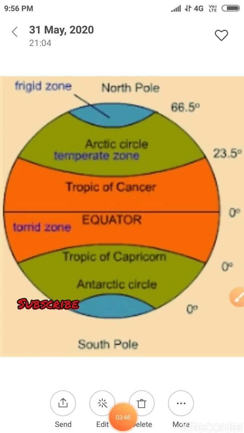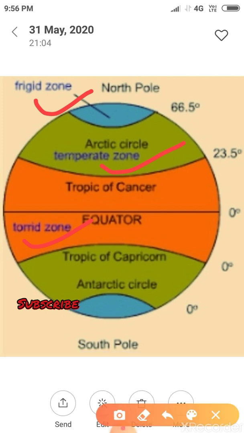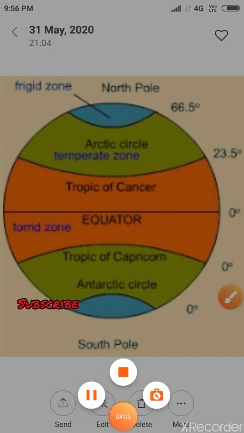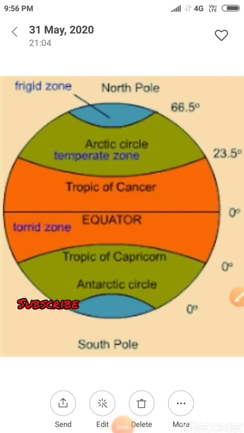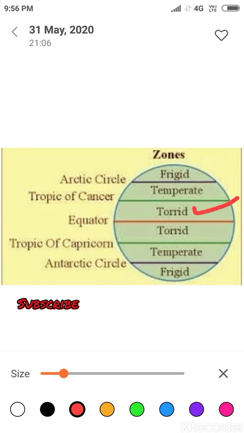Coming to the next one, heat zones of the earth. There are three types of zones. Look at this picture. There is torrid zone, temperate zone and frigid zone. Let us come with the first one, the torrid zone. Look at this picture. This one is the torrid zone.